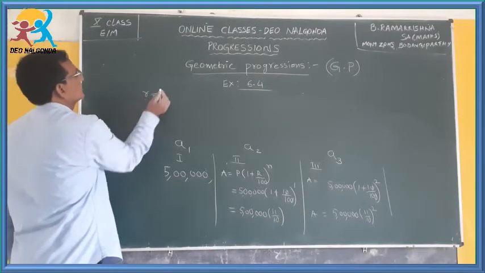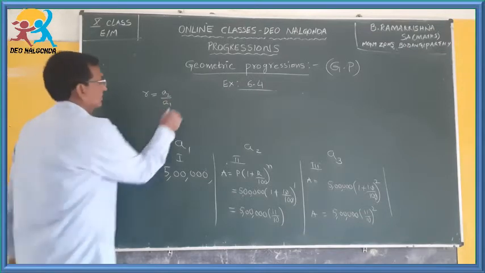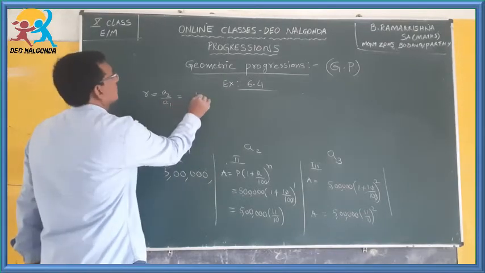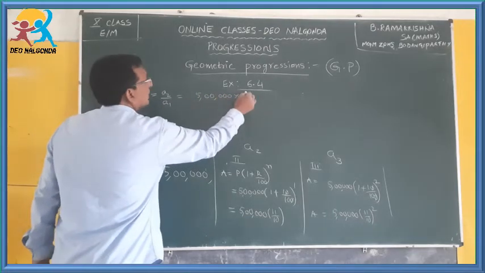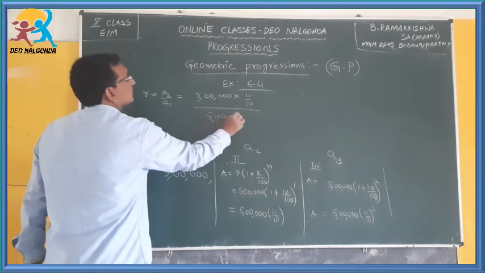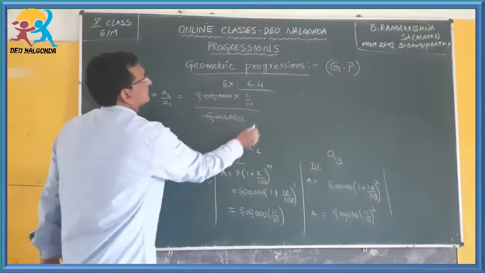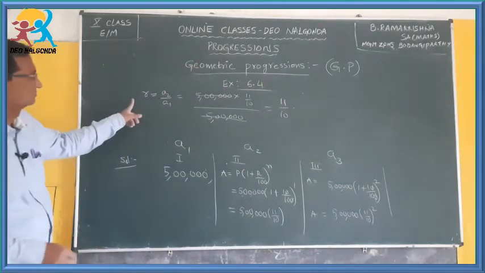So R is given by A2 by A1. A2 is 5 lakhs into 11 by 10, divided by 5 lakhs. 5 lakhs and 5 lakhs get cancelled, and 11 by 10 is the ratio.